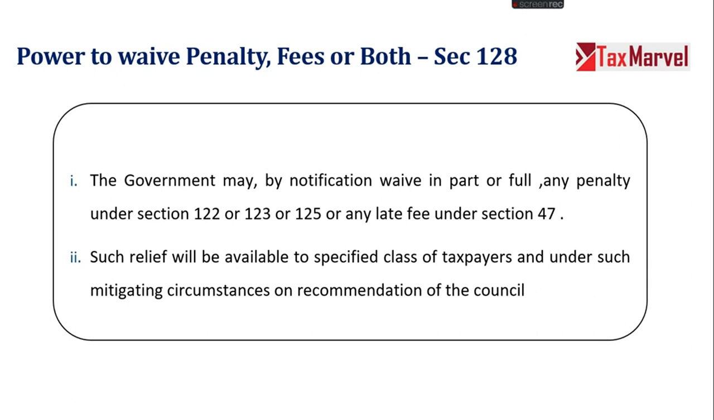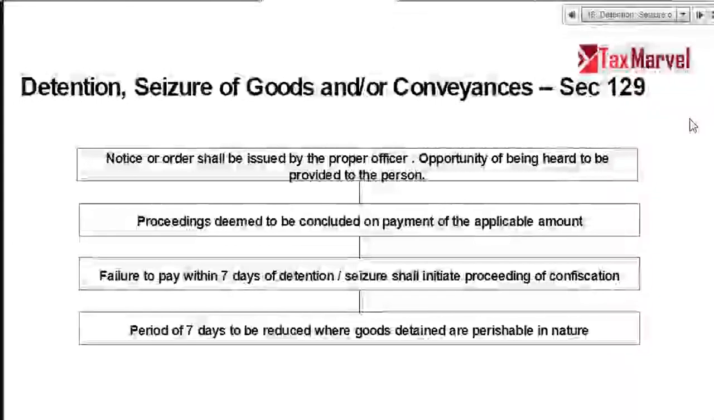So the relief can be either given to all the taxpayers or can be given to selected taxpayers. Right? So detention, seizure of goods or conveyance, section 129. This is important, friends. Understand this section, very important.